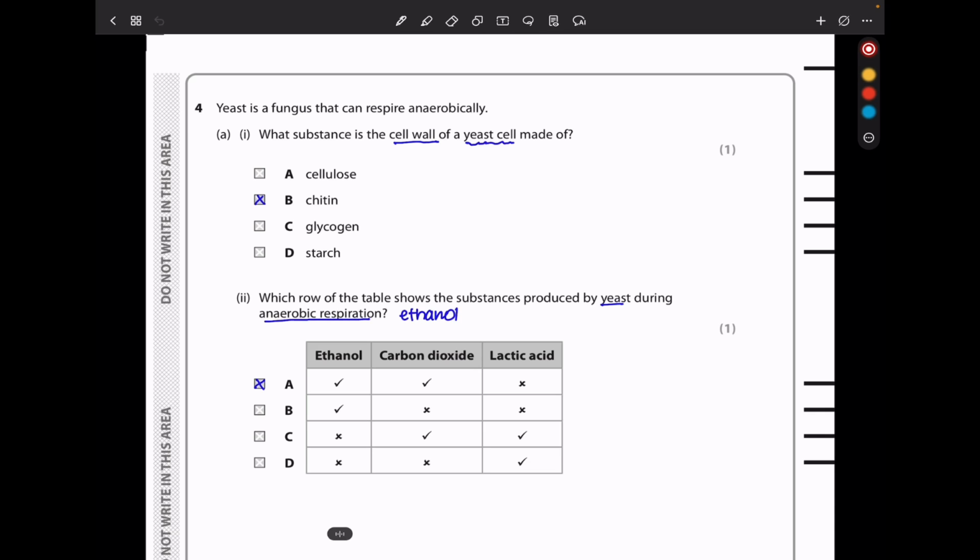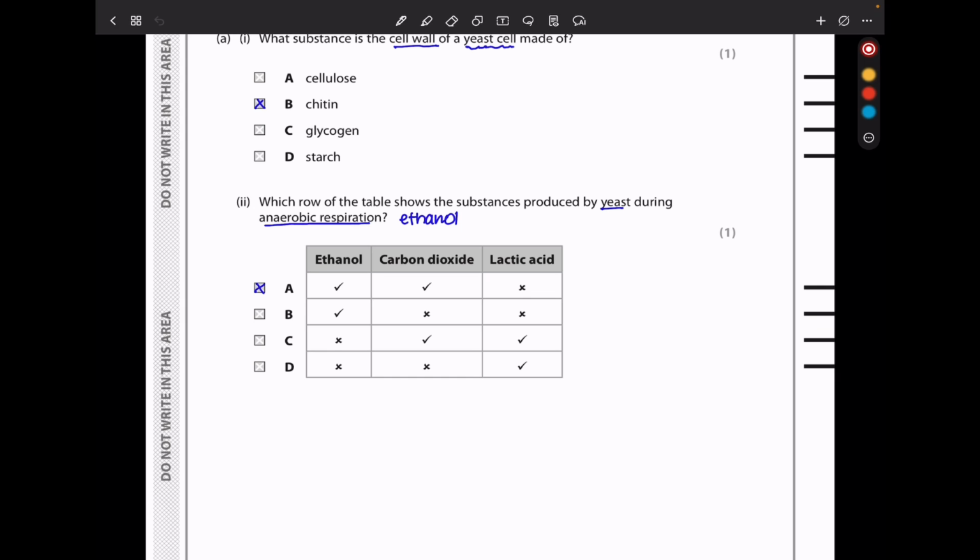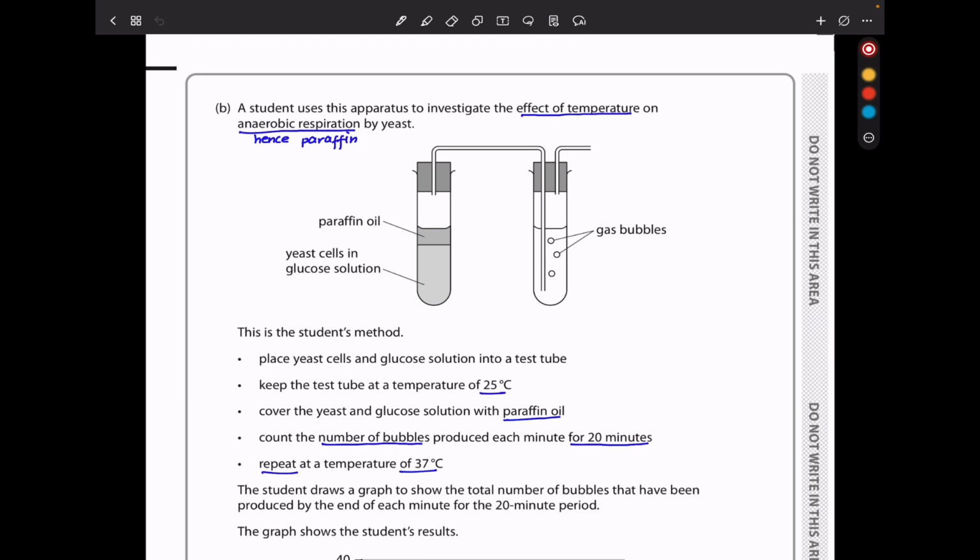Question 4. Yeast is a fungus that can respire anaerobically. What substance is the cell wall of a yeast cell made of? It's going to be made of chitin, so the answer should be B. The next part says which row of the table shows the substances produced by yeast during anaerobic respiration. Yeast produces ethanol as well as carbon dioxide, so the answer here should be A. Lactic acid is produced in animals.